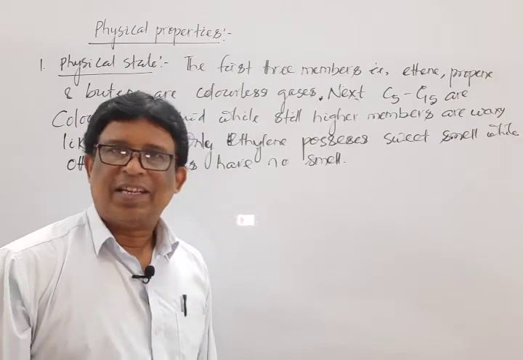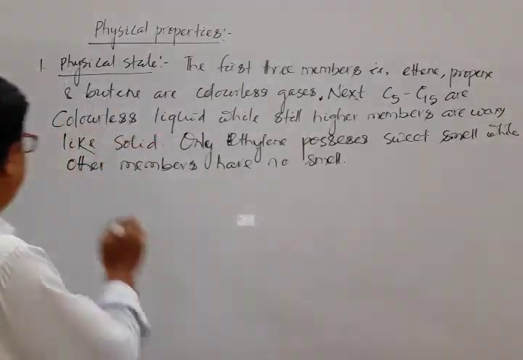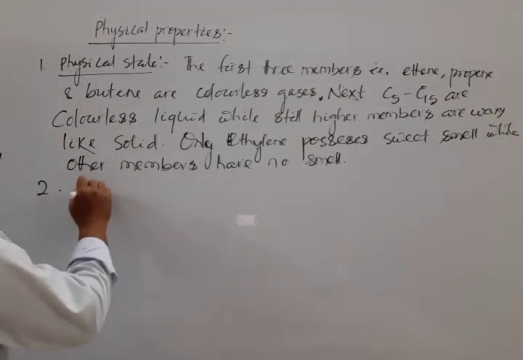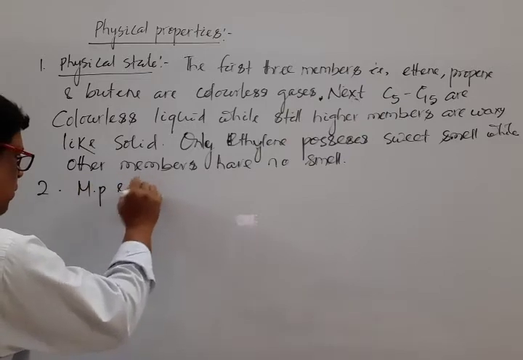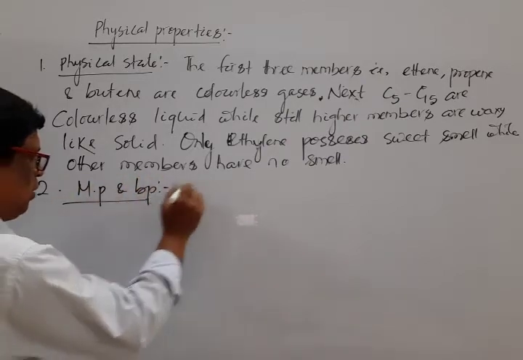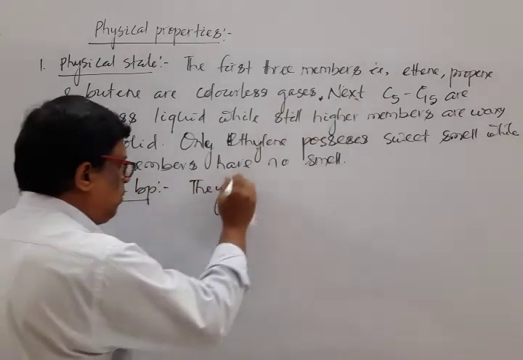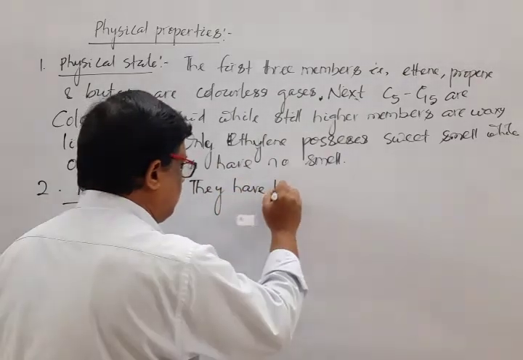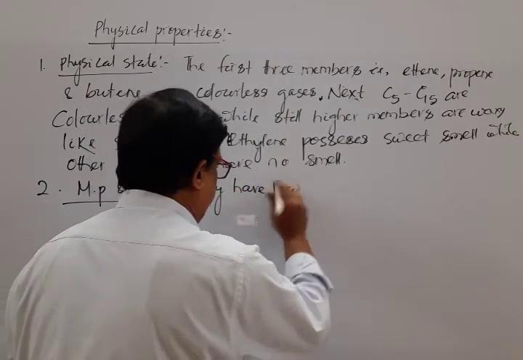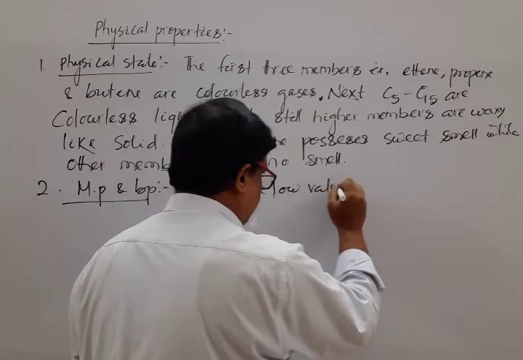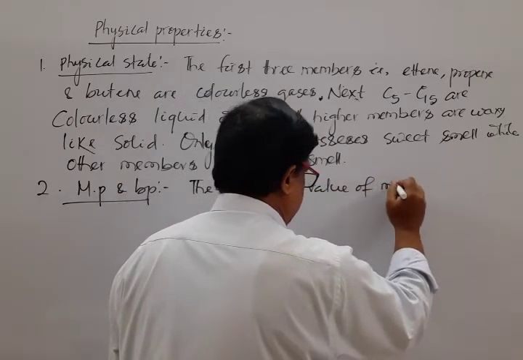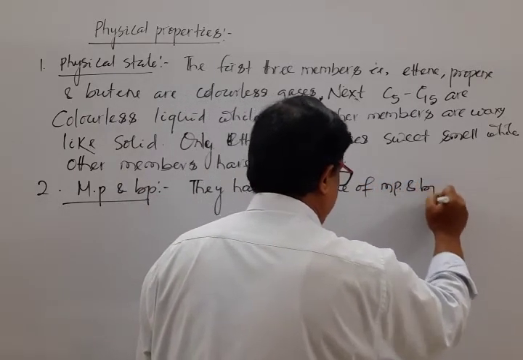Okay, next to melting point and boiling point. MP and BP, melting point and boiling point. Note down, they have low value of melting point and boiling point.